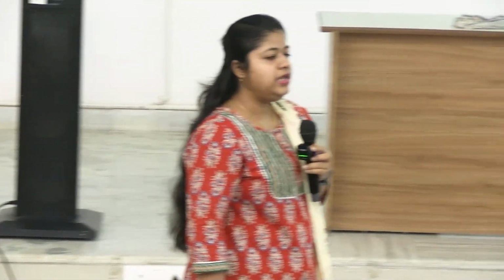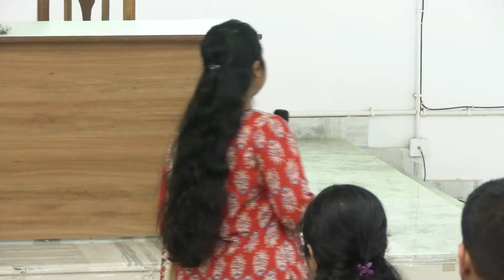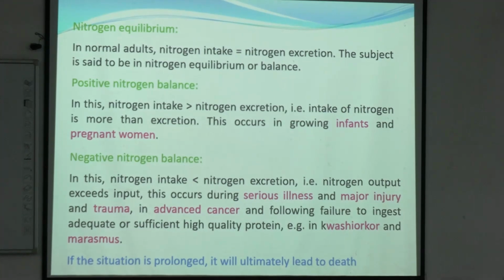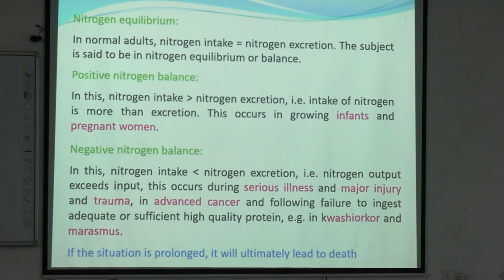In children, pregnant women and lactating mothers, they are in positive nitrogen balance, whereas in severely diseased conditions we may see negative nitrogen balance, where there is excessive muscle breakdown leading to excess nitrogen output. Clear? And that may lead to protein energy malnutrition.